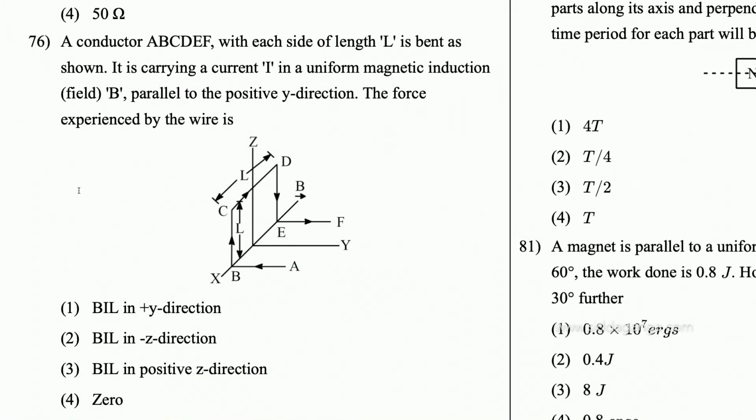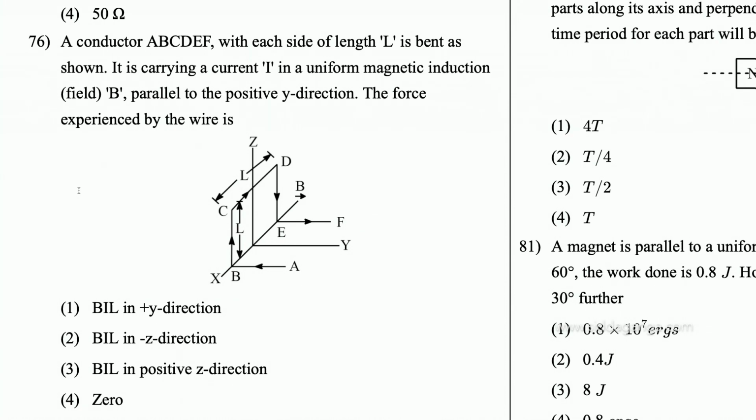The force on A and the force on F is 0 because the magnetic field and the current direction are parallel. The relation which we are using here is force equal to B I L sin theta.